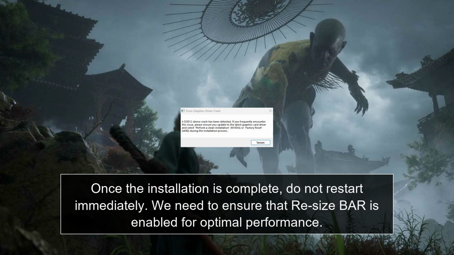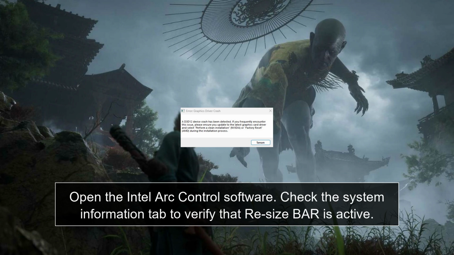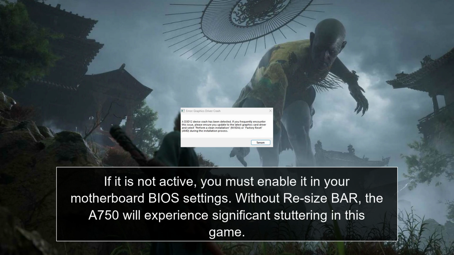Once the installation is complete, do not restart immediately. We need to ensure that Resize BAR is enabled for optimal performance. Open the Intel Arc control software. Check the System Information tab to verify that Resize BAR is active. If it is not active, you must enable it in your motherboard BIOS settings. Without Resize BAR, the A750 will experience significant stuttering in this game.